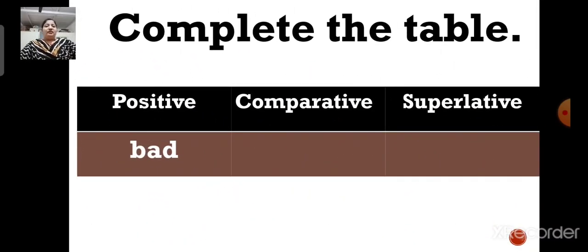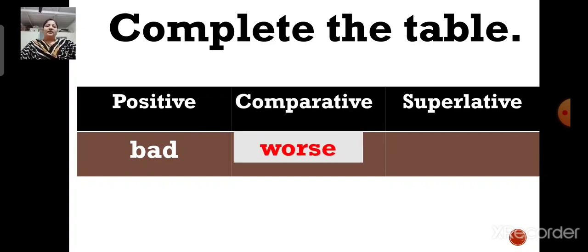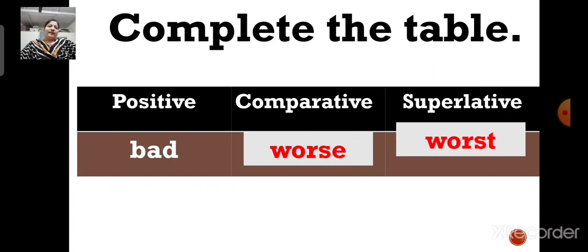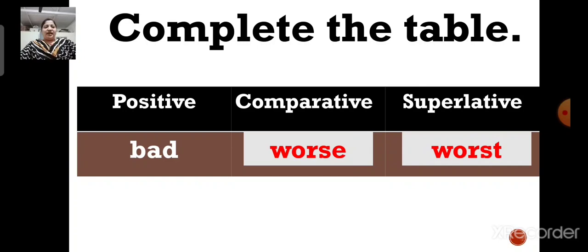Now here the word is bad. Bad is a positive degree. Let me tell you the comparative and the superlative degree of the word bad. Children, the comparative degree of the word bad is worse. And the superlative degree of the word bad will be worst. Okay. Bad, worse, worst. Next.